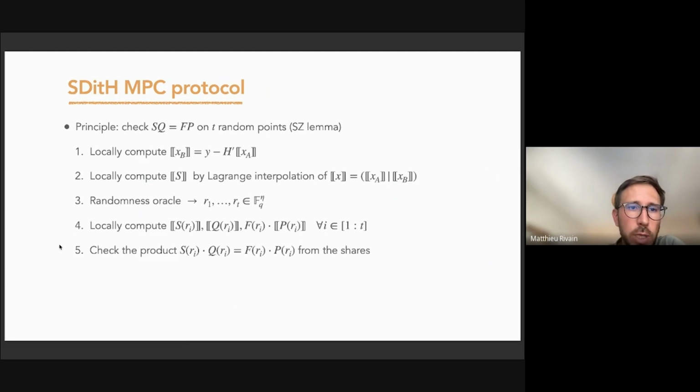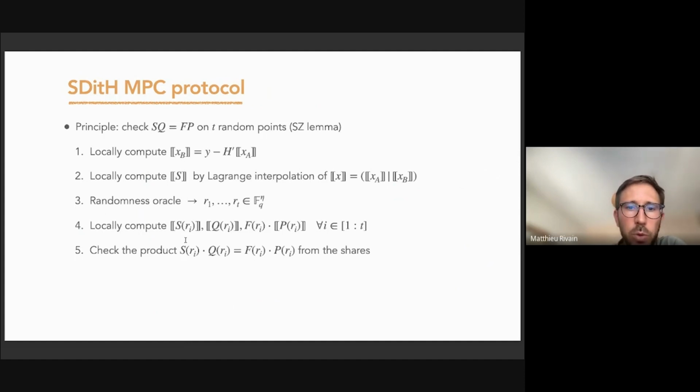So the protocol goes as follows. First we locally compute the sharing of XB from the sharing of XA. This is linear. Then we locally compute the polynomial S by Lagrange interpolation of the sharing X. Then the parties will call the randomness oracle to get the random points to test the equality.